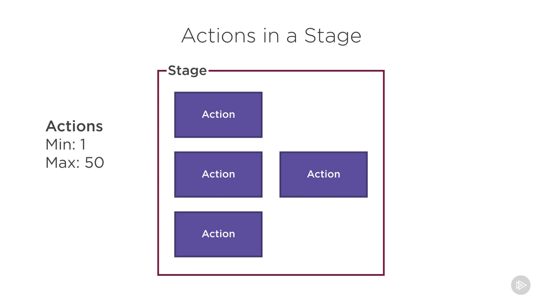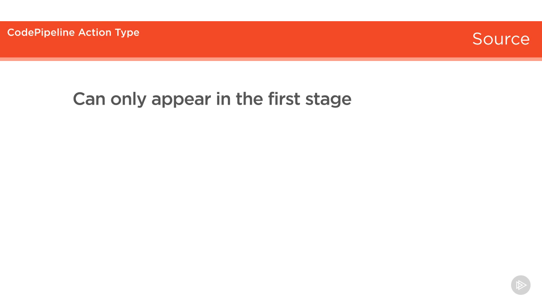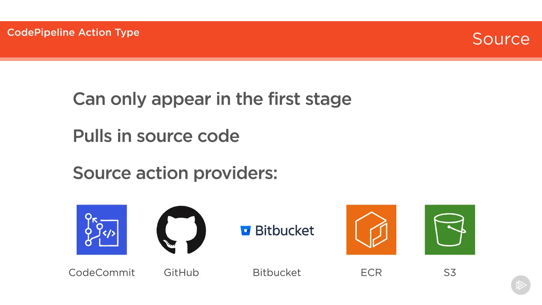An action is where the magic of a pipeline happens. There are a few different types of actions, and each one performs some type of function. Let's go through each available action type in CodePipeline. The first is the source action type. This action type can only appear in the first stage and pulls in source code from one of these providers.